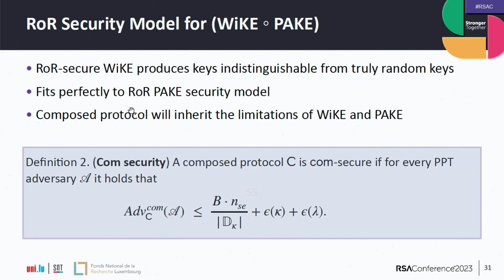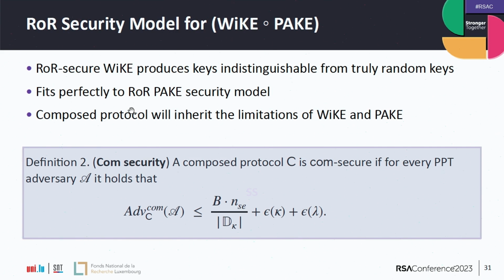And then usually the drawback of the real-or-random security model in PAKEs is that it cannot properly model correlated passwords. Because in real-or-random game-based PAKE, the passwords are selected uniformly and independently at random, which is not the case in the real world. However, here it's really the case. So with this real-or-random PAKE, we don't need to go for UC in order to compose these protocols.